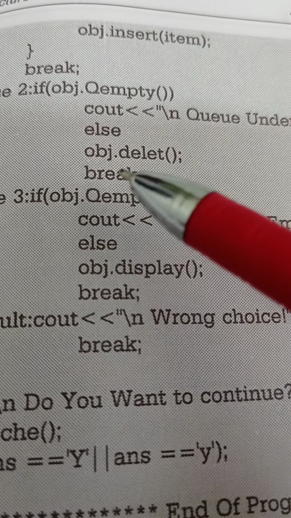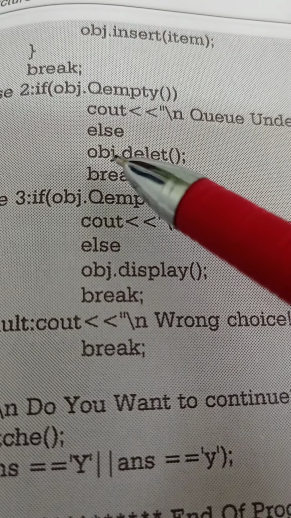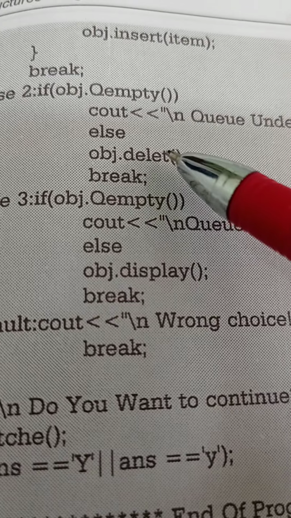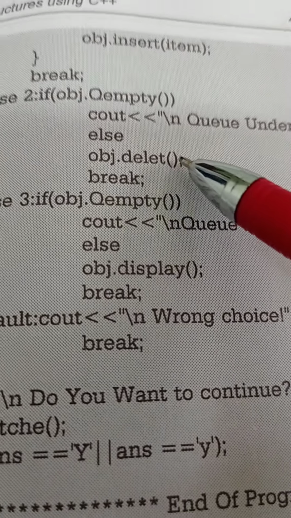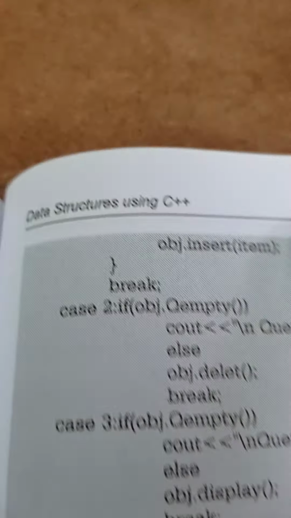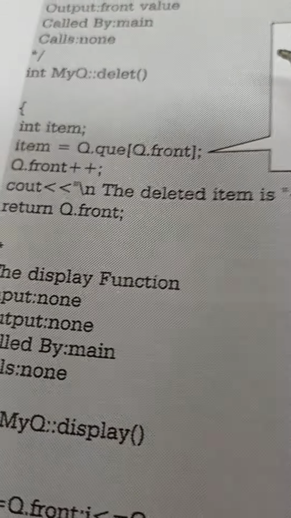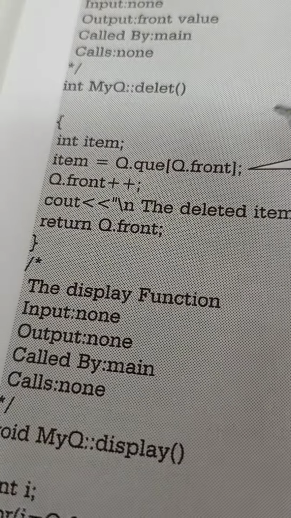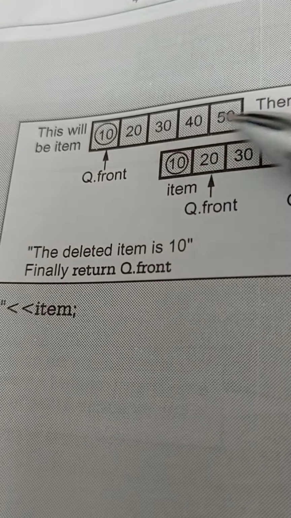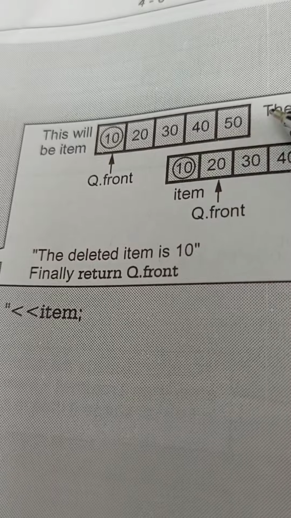It is obj dot delete. This is nothing but calling the function. Which function? The delete function. When this is executed, the delete function is called, and the cursor will go to the delete function. Where is the delete? Delete is here.